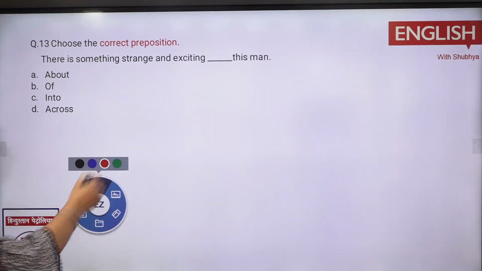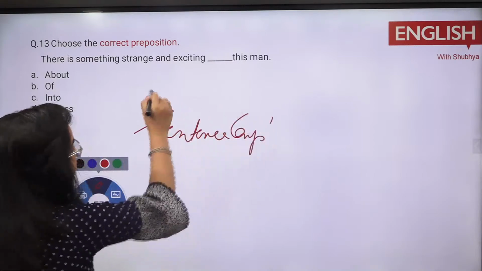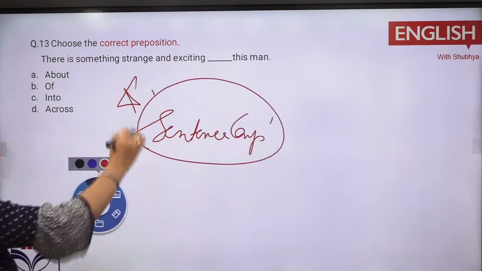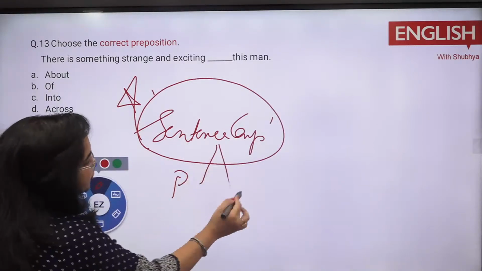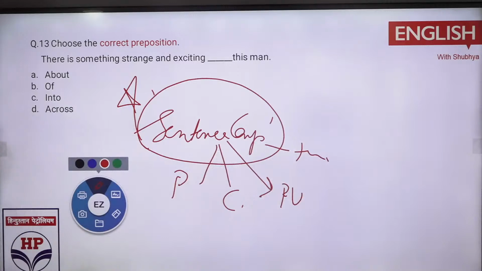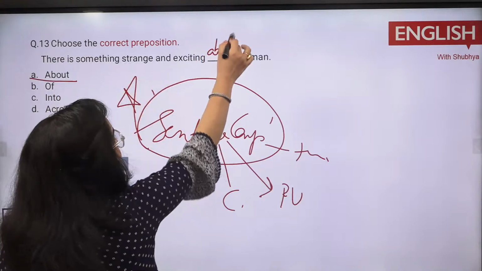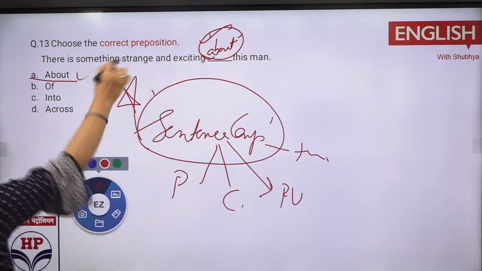Sentence completion is there, and that is also based on your preposition set. The way I told you at the start, sentence completion is a major part of your exam, and the topics are preposition, conjunction, phrasal verbs, tenses. That's it. These are the topics which are getting basically covered over here. There is something strange and exciting, dash this man: about this man, of this man, into this man, or across this man. So everyone is pointing out about this man. There is something exciting and strange किसी के बारे में. So this is the right one, about this man.